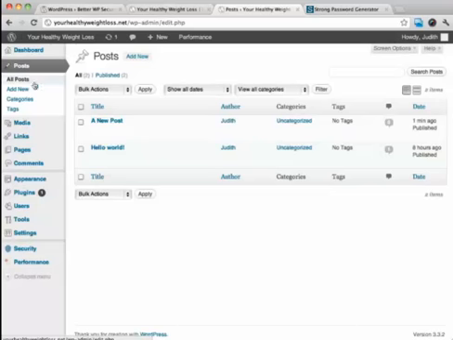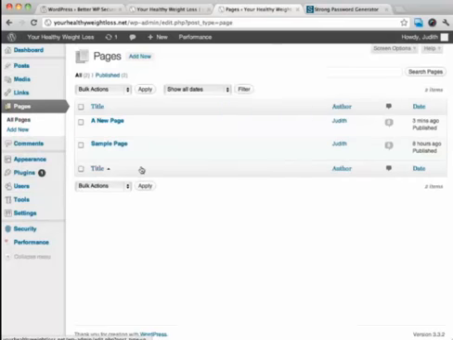But to create a new post, you just go to post, add new, and for pages, you just click on pages, and then from here you can add new.